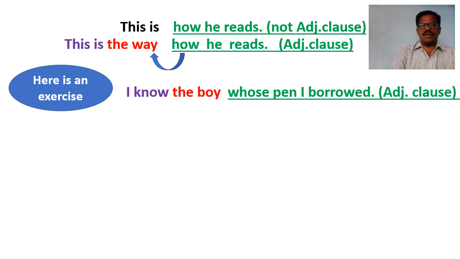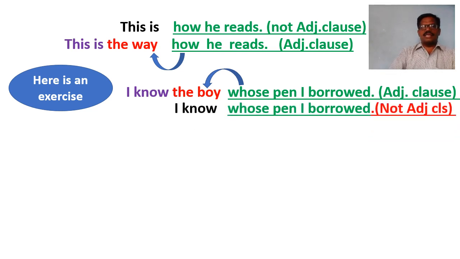In this example, I know the boy whose pen I borrowed. So the underlined part is a subordinate clause which has started with a relative pronoun whose. It has a noun phrase, an antecedent that goes before it. So this clause can be called an adjective clause.